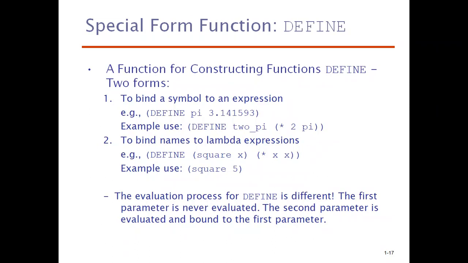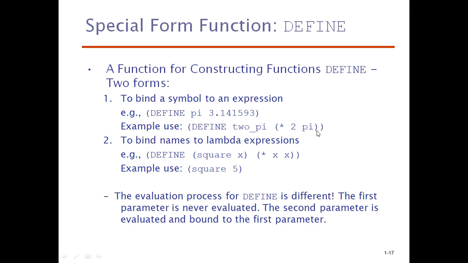There are some special form functions called define. A function for constructing functions, define has two forms. One is to bind a symbol to an expression, just like defining macros in C programming: define PI 3.14. How can you use this to define a function? You can define a function like this: define 2_pi within brackets.